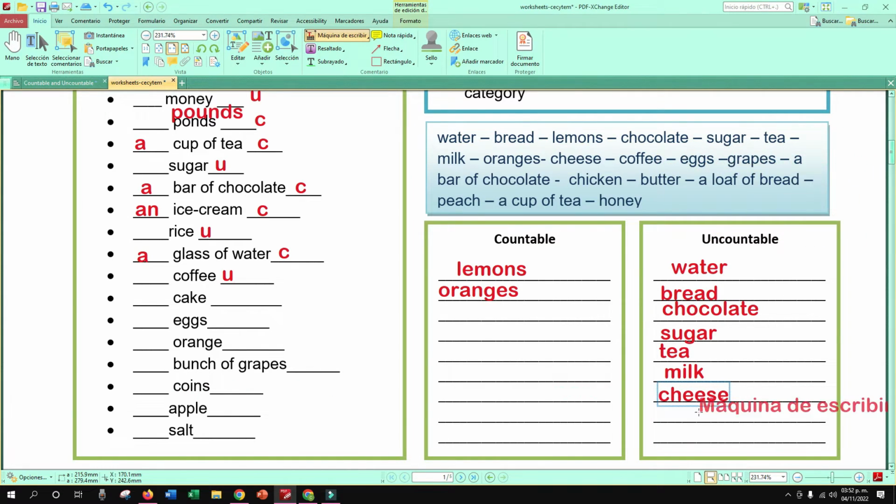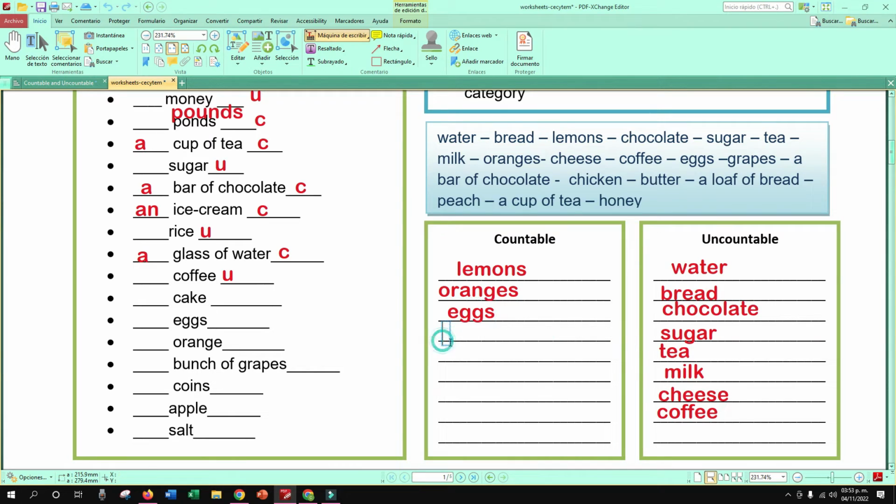What about coffee, countable or uncountable? Uncountable. Excellent. Coffee. Good. Eggs, countable or uncountable? Countable. Huevos, yes. Grapes.